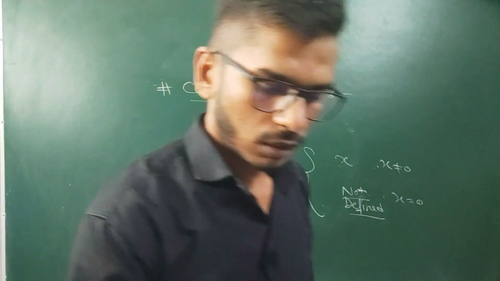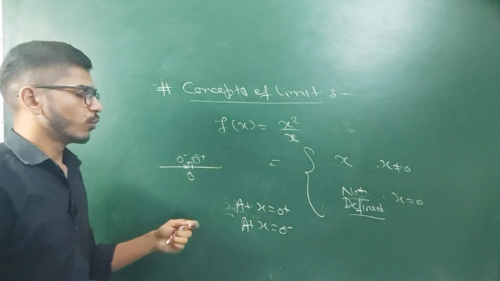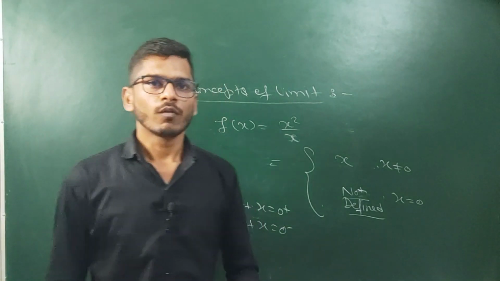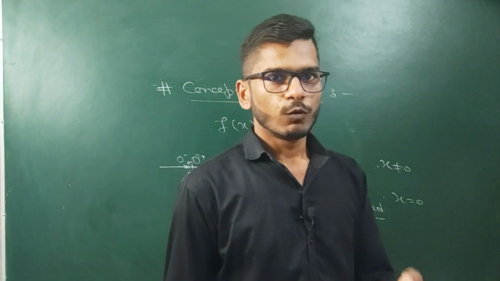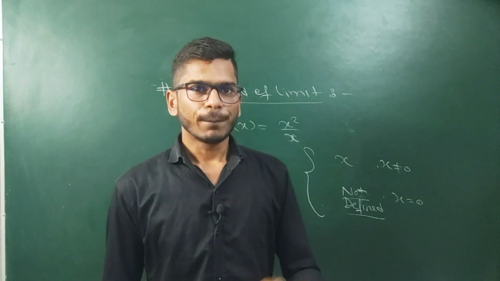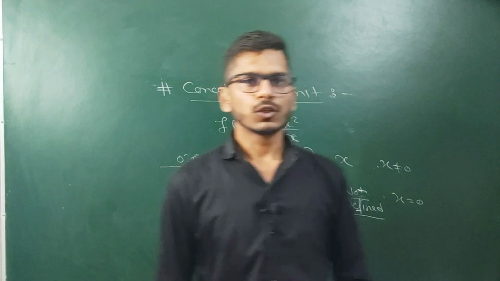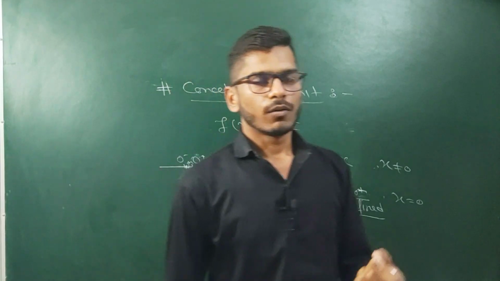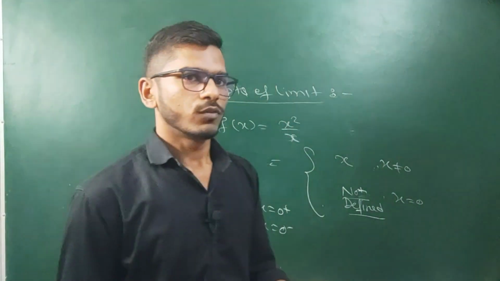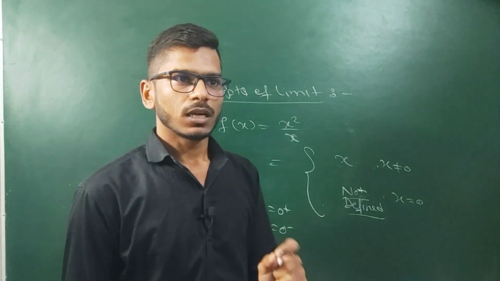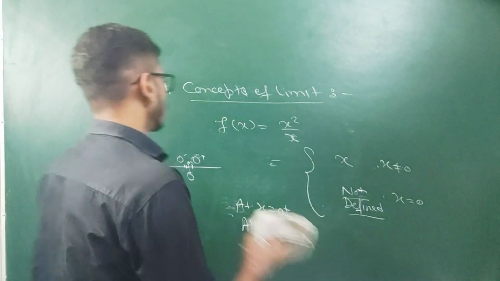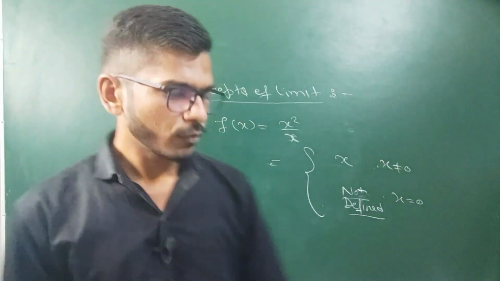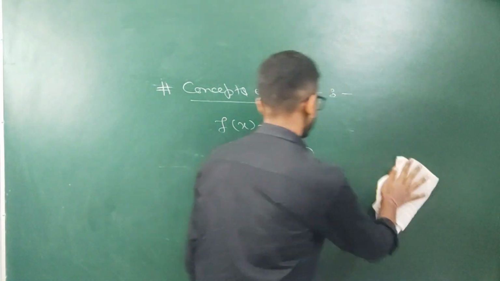So in the concept of the limit, we try to find the value of the function not at x equal to a. If someone asks us to find the limit of the function at x equal to a, we have to find the value of the function at a plus and a minus. What is a plus? A plus is a value slightly greater than a, and a minus is a value of x slightly less than a, but the difference between a minus and a is very small. So that's the concept of limit. Further we will discuss all these concepts with the graphical approach also.